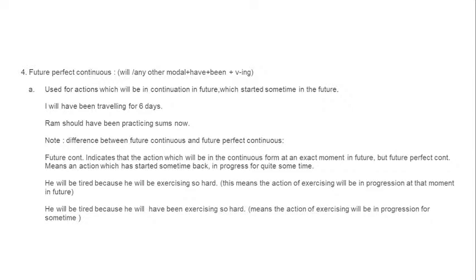Only perfect. And lastly, future perfect continuous. What will it be? Modal plus have plus been, that is the past participle form of the be verb. And together with it ving, that is the continuous form of the verb.